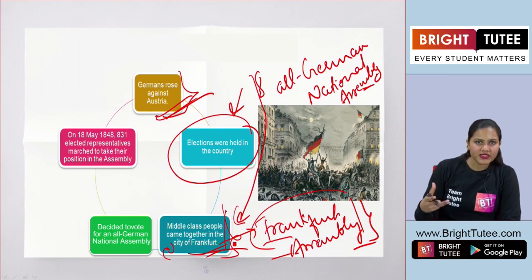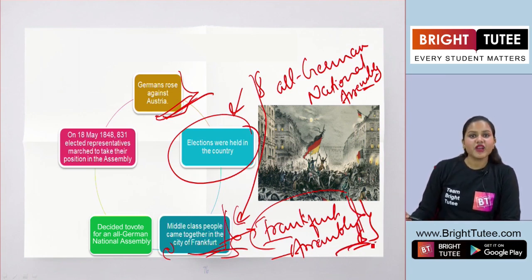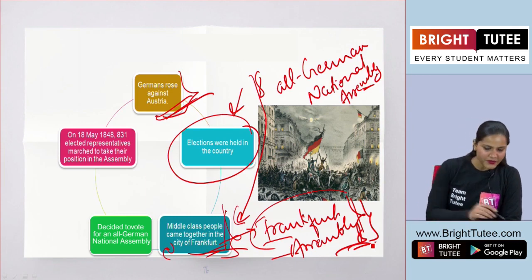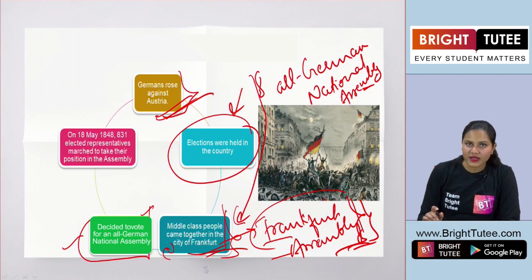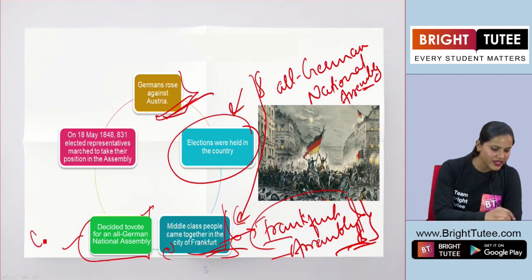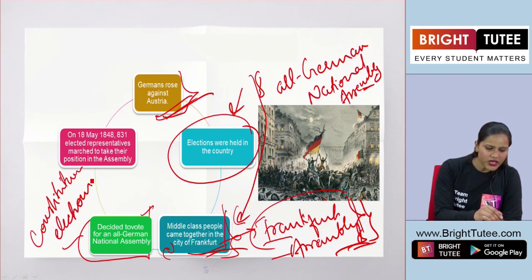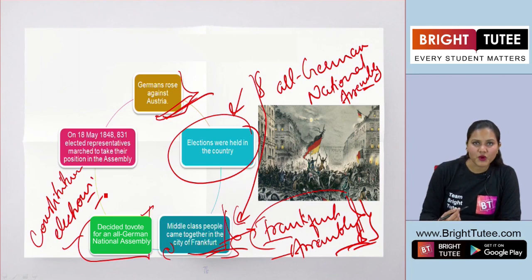They assembled there and therefore it is known as the Frankfurt Assembly. They decided to vote for an all-German National Assembly, right? They wanted a constitution. They wanted elections to be held. So they wanted some reforms here.